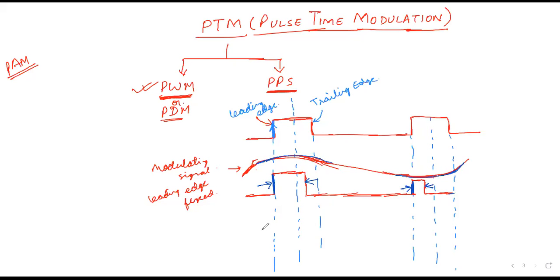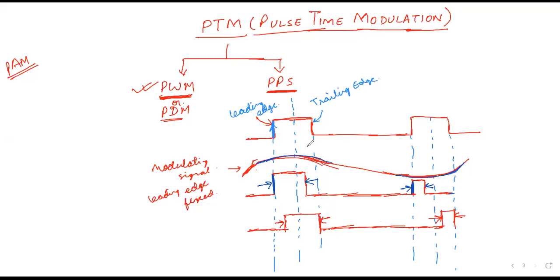second part क्या है, when the trailing edge will be fixed. So the second case will be, so trailing edge इस केस में फिक्स रहेगा, वैरी क्या होगा, लीडिंग एज. Okay, again in the next pulse the trailing edge will remain fixed and the leading edge will change. So यहाँ पर भी क्या देख रहे हैं हम कि पल्स का जो विड्थ है वो यहाँ पर सबसे कम है और यहाँ पर पल्स का विड्थ सबसे ज्यादा है.